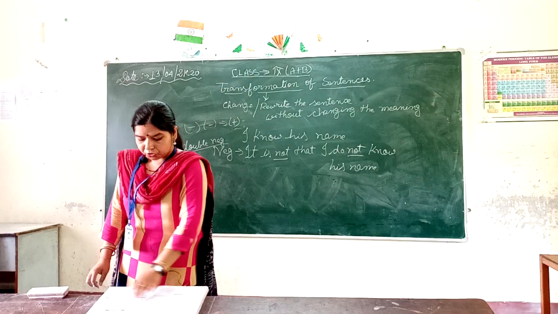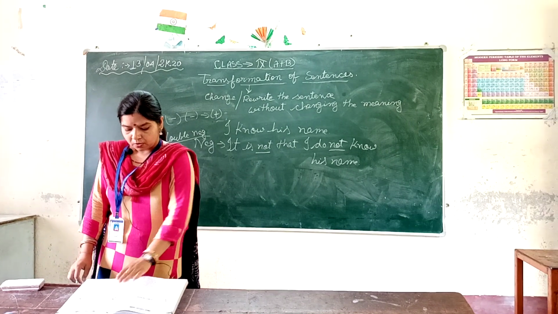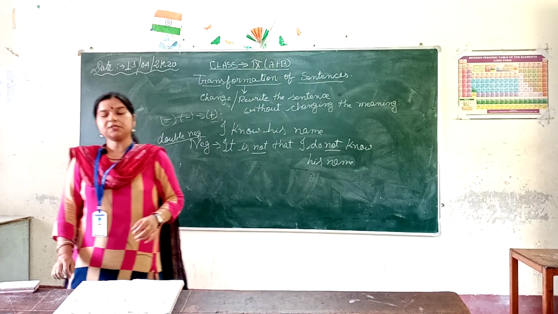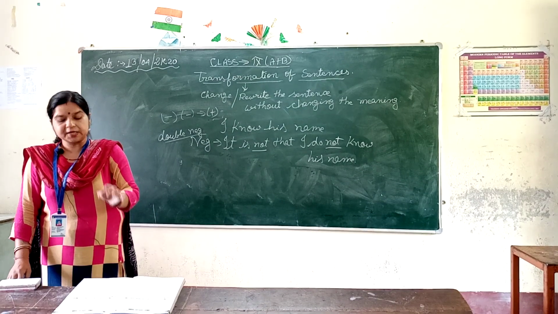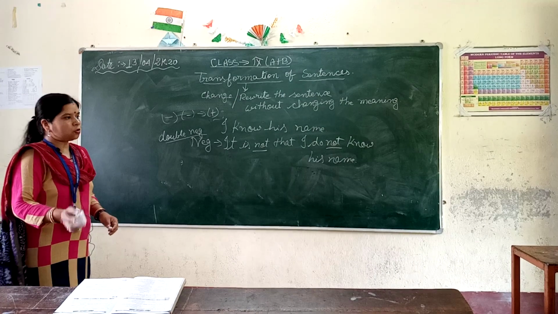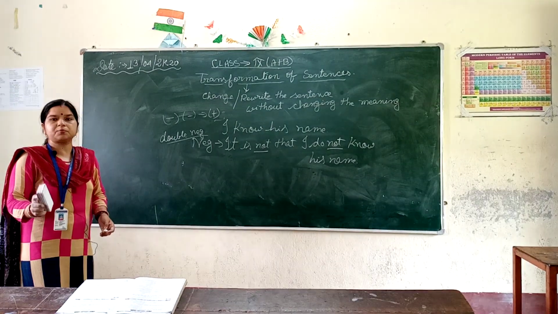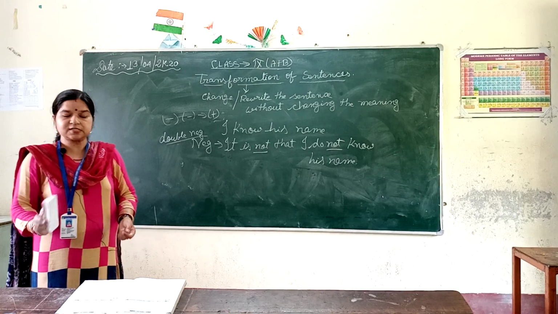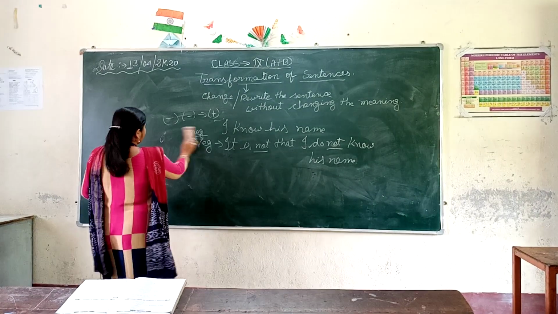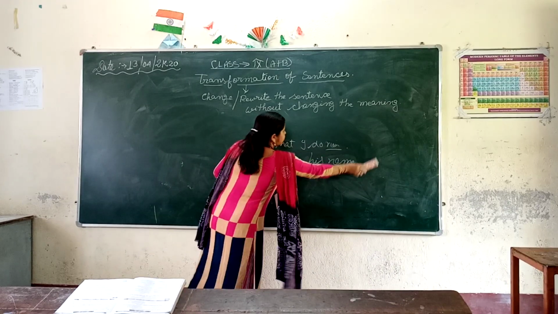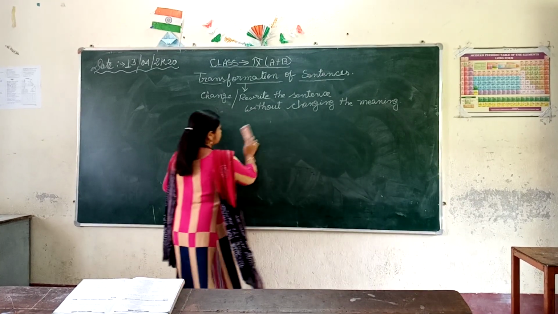The difficult portion is the interchange of degree of comparison. That is the most difficult portion. When we are comparing, I am using the positive sense, the comparative sense or the superlative sense. Or we can say the positive degree, the comparative degree or the superlative degree.